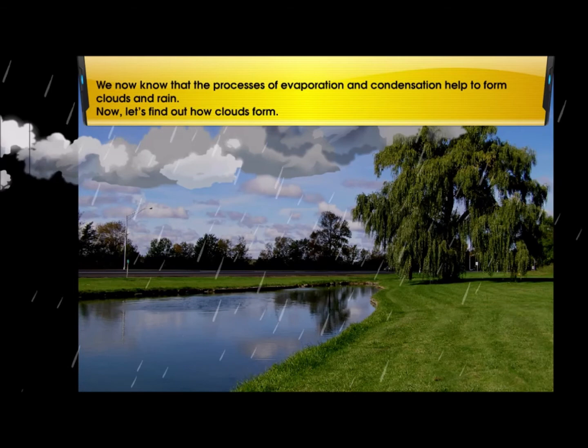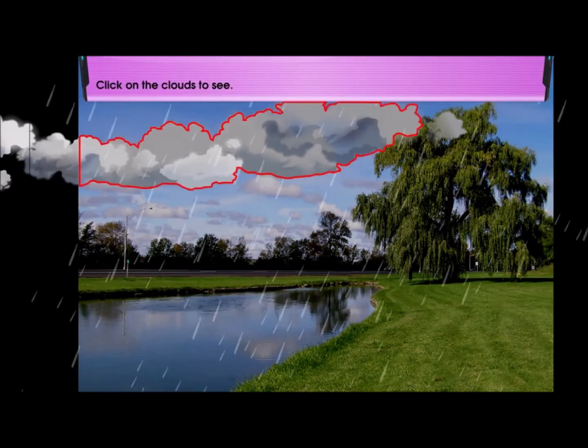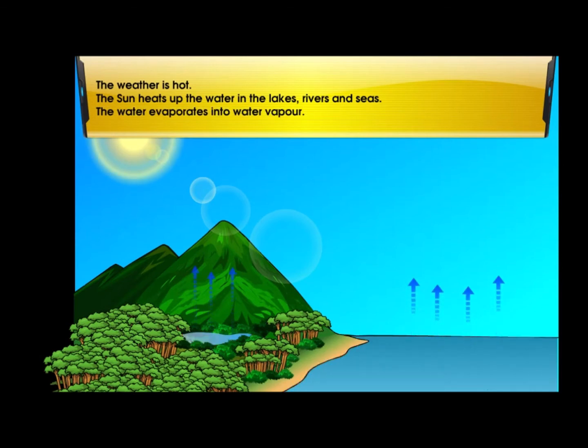Now, let's find out how clouds form. Click on the clouds to see. The sun heats up the water in the lakes, rivers, and seas. The water evaporates into water vapor.